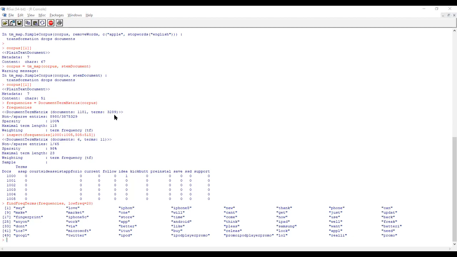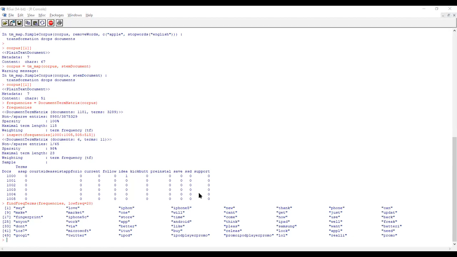So why are we doing this? If you do this without cleaning these unwanted words, what will happen? It will take a lot of time to compute. The sample itself is 1,181, but the columns, the variables, how many are there? 3,289 is larger. Normally the sample should be more than the variables, but here it is the opposite. So it takes a lot of computation power, and the result will also get biased. In order to avoid this, we are going to do some processing.